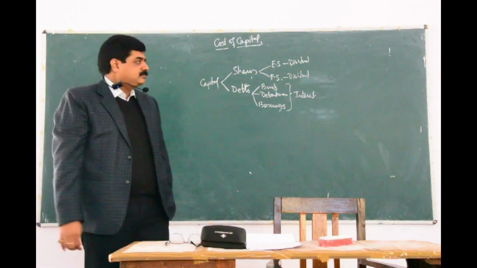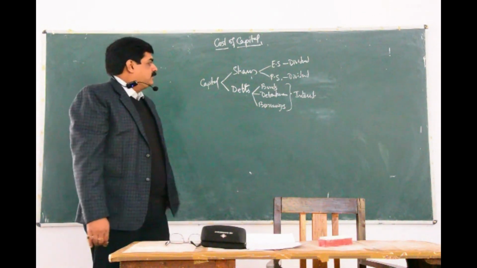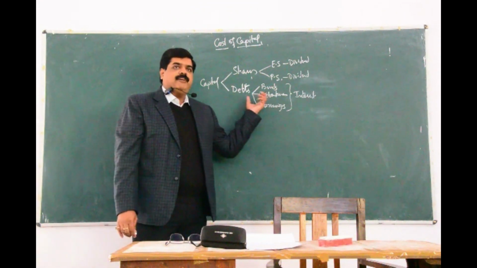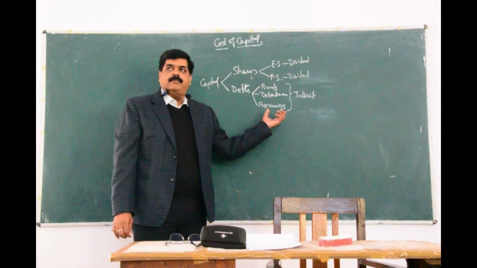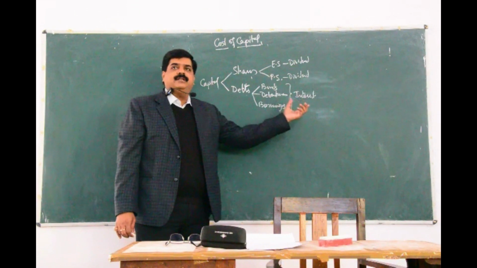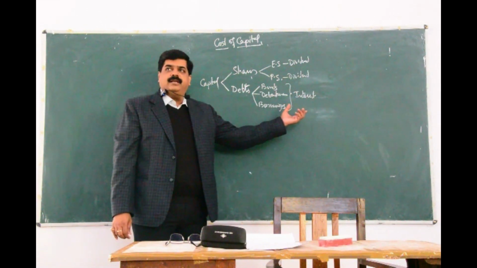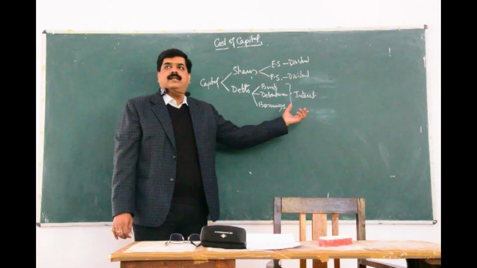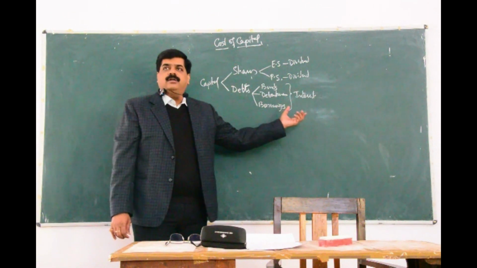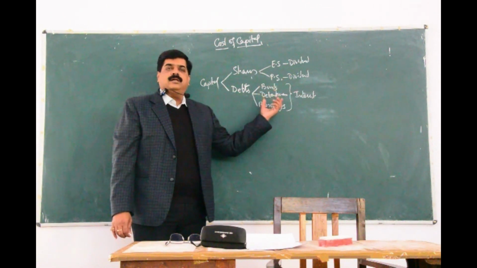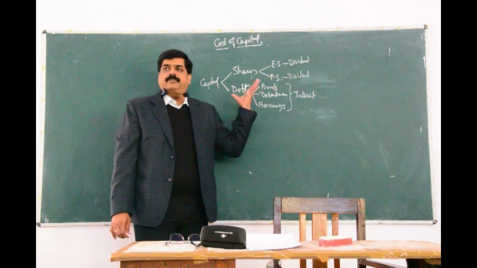That means these sources have made the fund available to the company in expectation that at the end of the financial year, they will get this as the enhancement, as a reward for the amount they have given to the company.